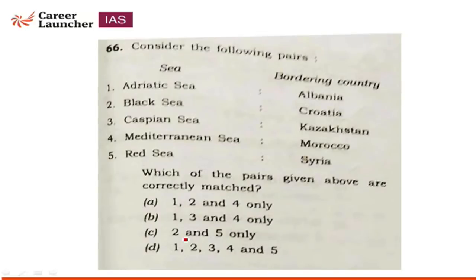See question 66. Consider the following pairs. It is a map based question. While solving this type of question, you should remember the names of the seas and the countries which share a border with them. Adriatic Sea, Albania: correct, Albania borders the Adriatic Sea. Black Sea is a little bit confusing. Caspian Sea, Kazakhstan: correct. Mediterranean Sea, Morocco: correct. Red Sea and Syria: Syria is very far from the Red Sea, so Syria never makes a border with the Red Sea. So options 1, 3 and 4. The correct answer will be B, 1, 3 and 4 only.